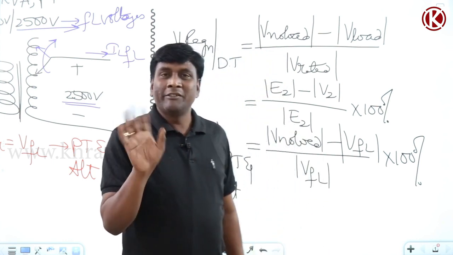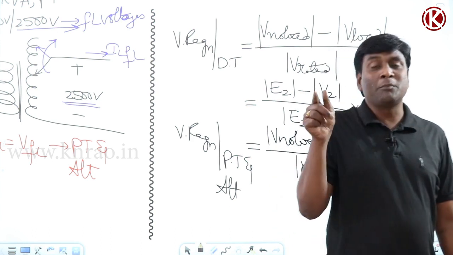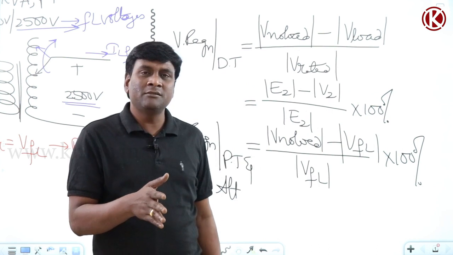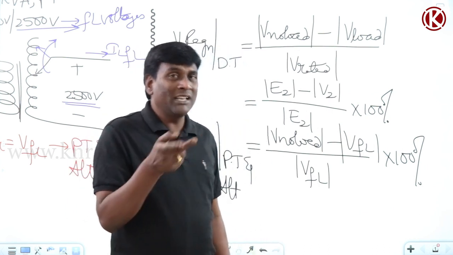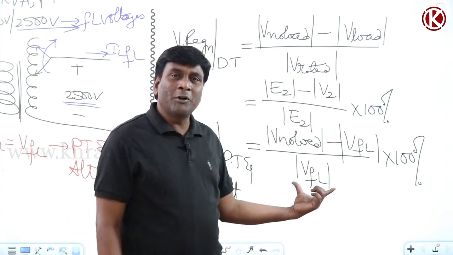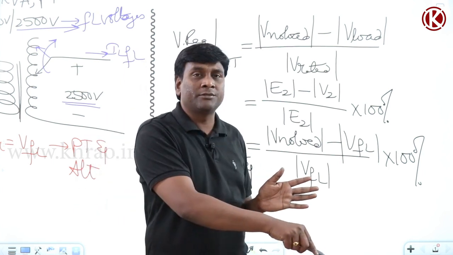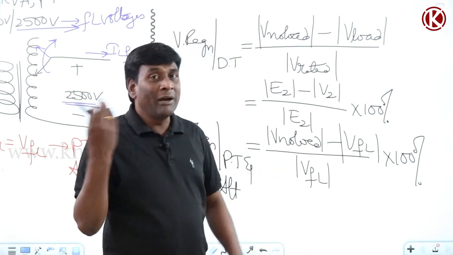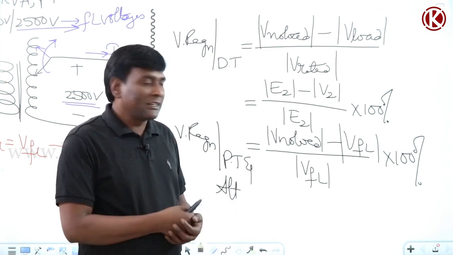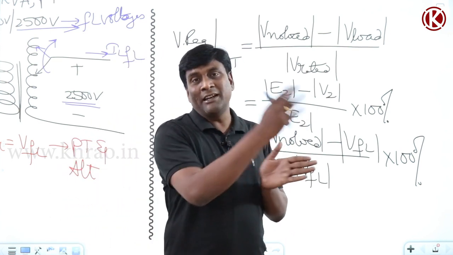It will not be like that. Of course, some book, I don't want to name that book. Voltage regulation up and voltage regulation down will not be there here. The purpose of voltage regulation is to know the voltage variations. In a power transformer and alternator, the rated voltage can be maintained independent of loading conditions, by varying the turns ratio in the power transformer and by varying excitation in the case of an alternator. So full load voltage is going to be the rated, nameplate voltage.